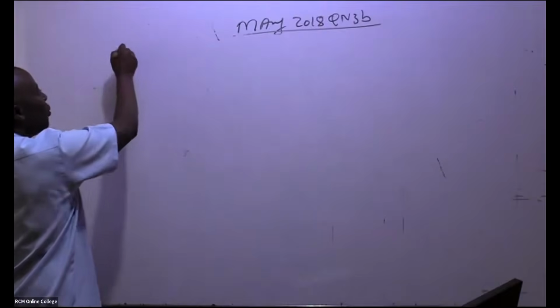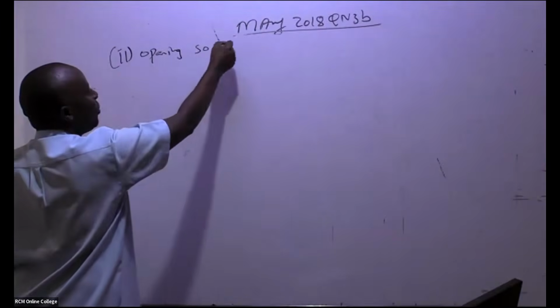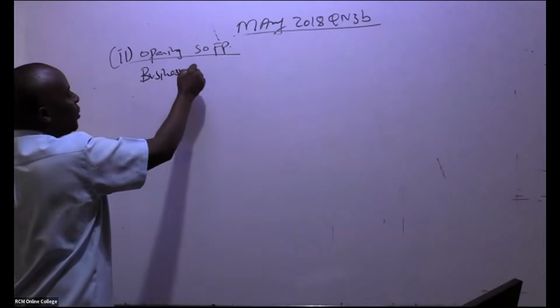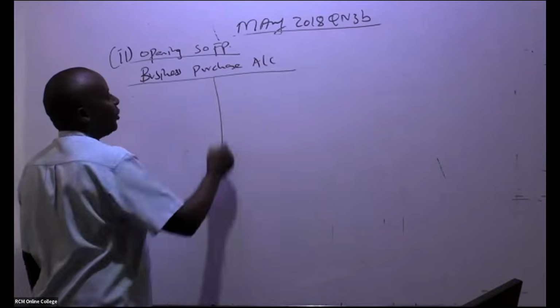So this is number 2, where they want me to do the opening statement of financial position. But first, I'm doing a business purchase account, like that.